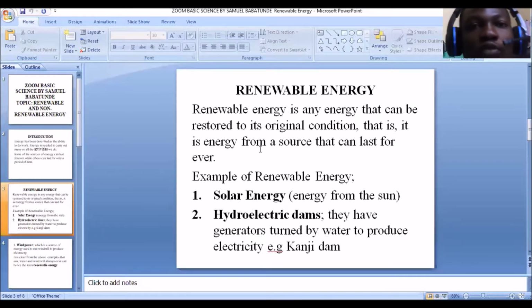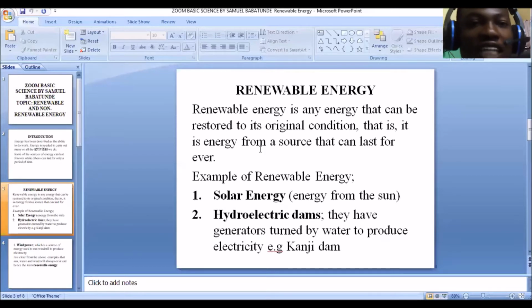And so the energy that will be generated from this renewable source will definitely be a renewable energy, because you can't use up this water. Why can't you use up this water? Because it is a renewable source. So hydroelectric dams, these dams power generators. And once these generators are powered by the flowing water, electricity is generated. I want you to know that this dam contains water. And like we know, water is a renewable source. We can't use up water. And because of this, the electricity generated from these hydroelectric dams is termed a renewable energy.